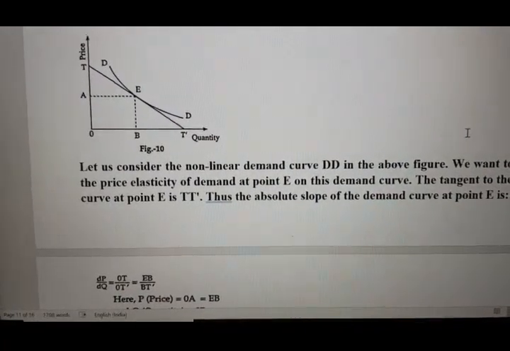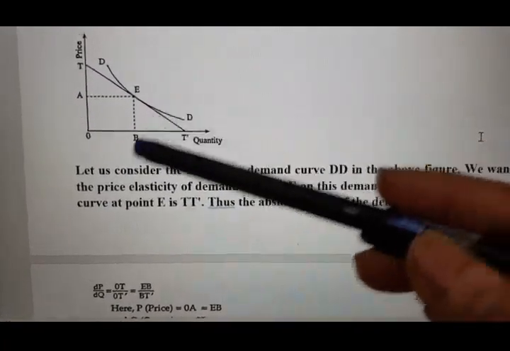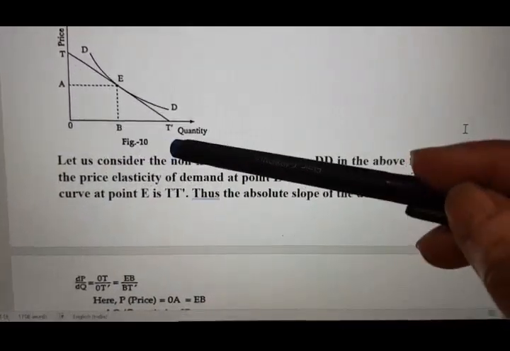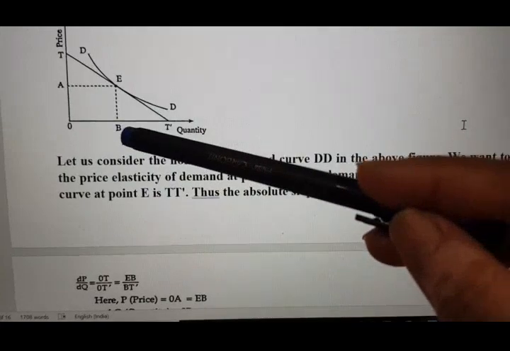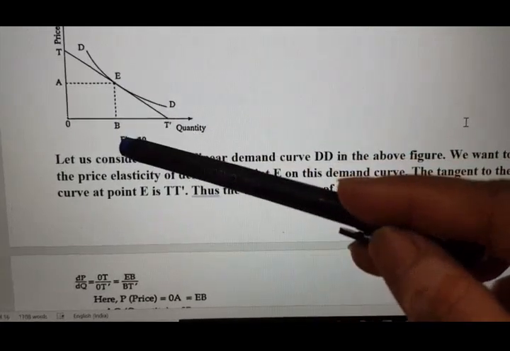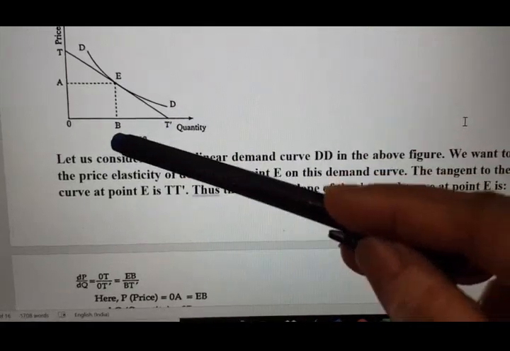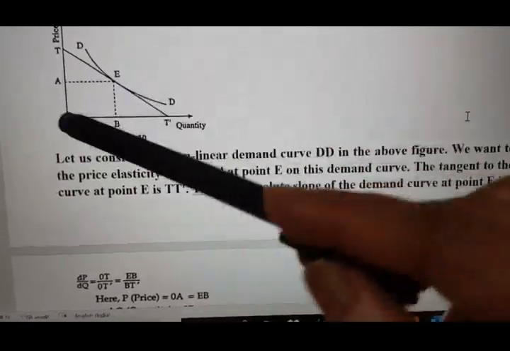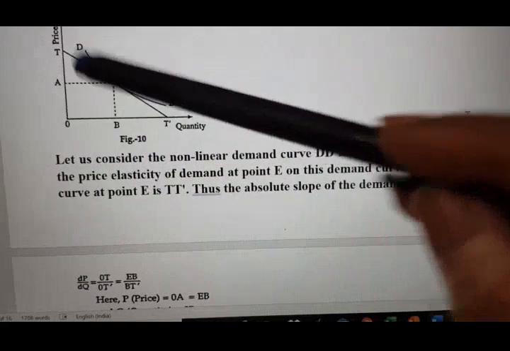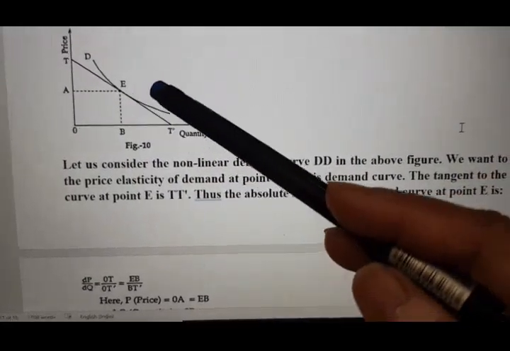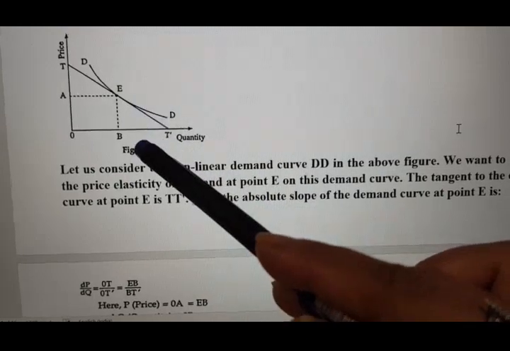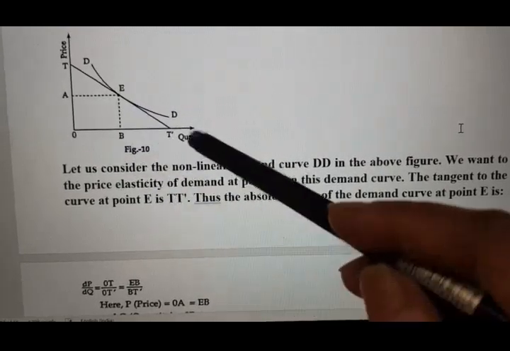So we can write 0T divided by 0T' is equal to EB divided by BT'. We can write this because these two are parallel and the triangles are similar.